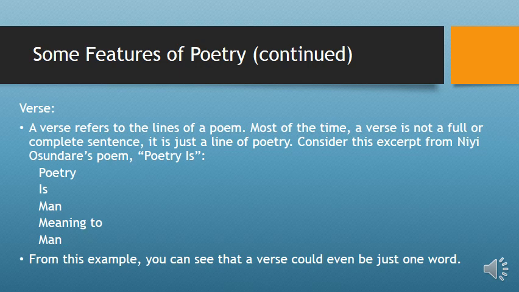For example, in Niyi Osundare's poem, Poetry Is is the name of the poem. Poetry is man, meaning to man. So in this poem you can see that a verse could even be just one word. Poetry is a verse, man is a verse, meaning to is a verse, and man is a verse. So a verse could be a word or a phrase.